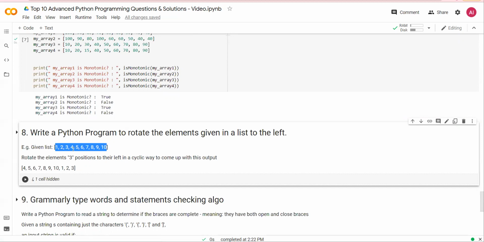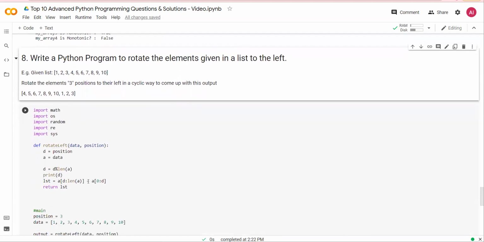Cyclic meaning if I have to rotate number 4 by 3 places, 4 will be first, and then the 1, 2, 3 should be appended at the end. This should be the result. Pause the video and try the solution for yourself.